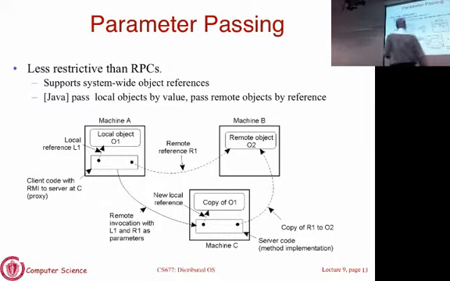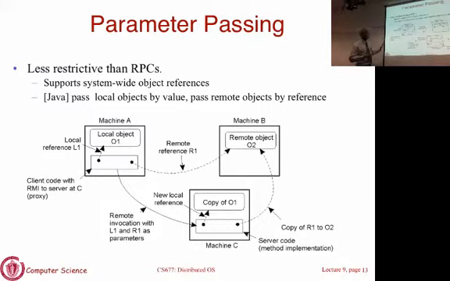Here's a picture that shows what is actually happening. Now in the Java world, this is what happens. If you call a remote method and pass an object as a parameter, and it's a local object, it's passed by value. If you pass a local object as an argument to a method, then you make a copy of that object and send it over. If the object is already remote, you will essentially pass it by reference. You pass a reference to that object, so you don't actually make a copy of the object and send it over. And you can chase that as a network pointer.